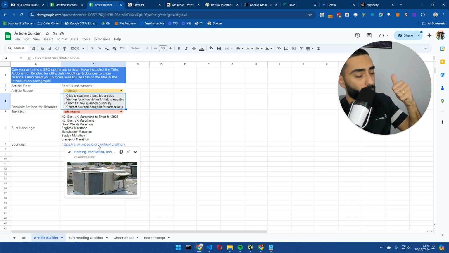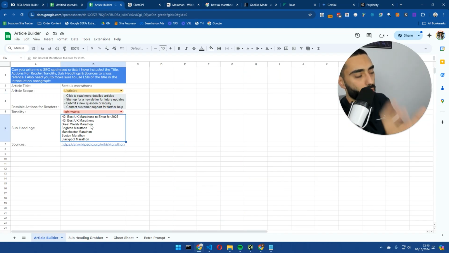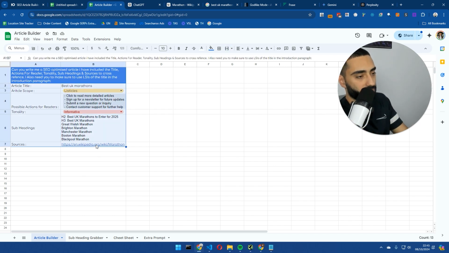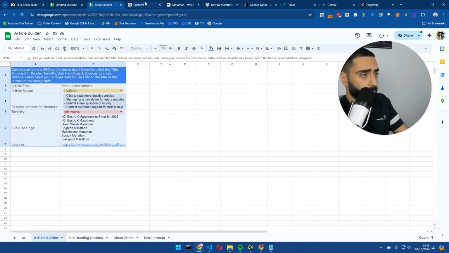So now that we've created the content brief by grabbing all of our competitors' subheadings, we've then imported the content brief into the article builder with the prompt. Now this is ready to actually create the content, right?